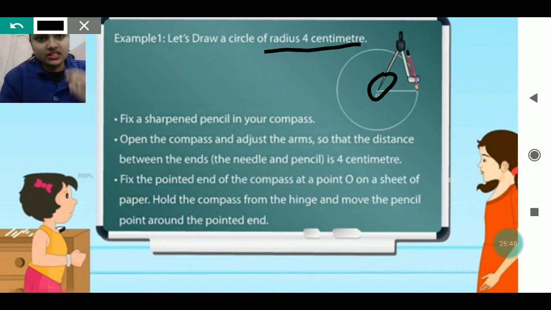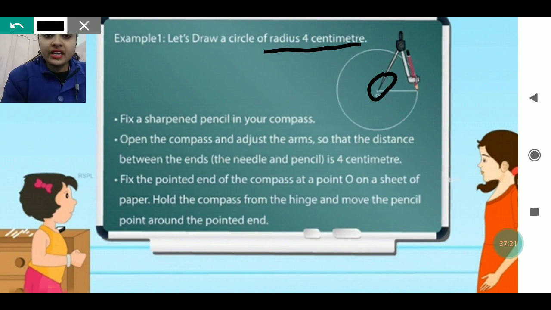It is written: fix the pencil in your compass, open the compass and adjust the arm so that you can measure whatever distance is given. See, this is the ruler. If this is a ruler, we will keep the compass like this and measure the 4 centimeter with the help of the compass. Then, from wherever you have measured 4 centimeter, you just rotate the compass, and the 4 centimeter circle will be drawn. The needle and the pencil are 4 centimeter apart.